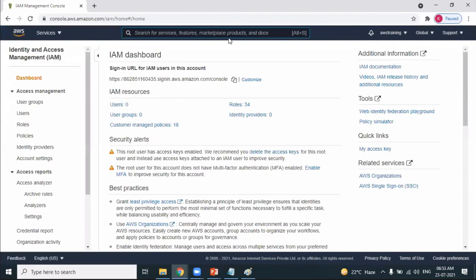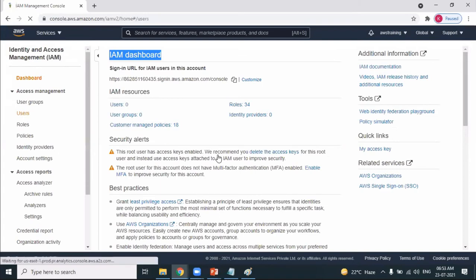This is how an IAM dashboard looks. Here we have an option of users. We should be comfortable with the concept of groups, and with the concept of policies and roles. These are the four important points you need to keep in mind. So I'm dealing with users first.